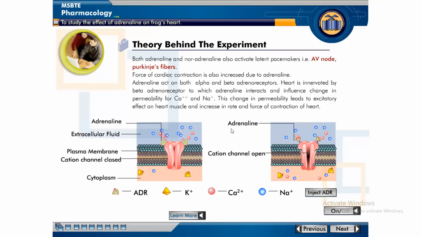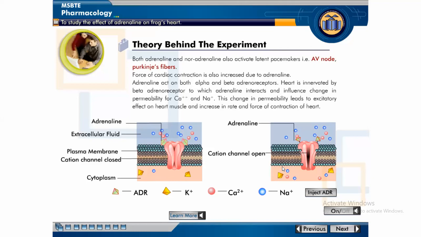So here we see the theory behind the experiment. In this diagram, firstly there is the extracellular fluid, then the intracellular fluid. Here are calcium and sodium ions. When adrenaline is injected, these ions enter through this channel and go into the intracellular fluid.